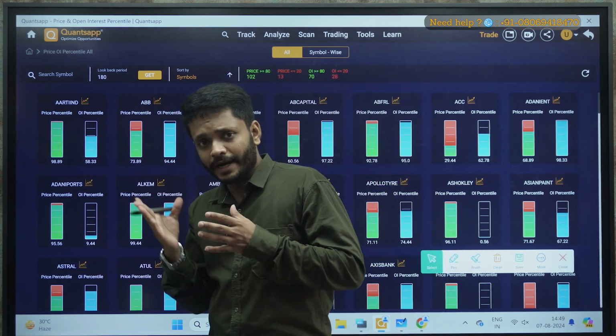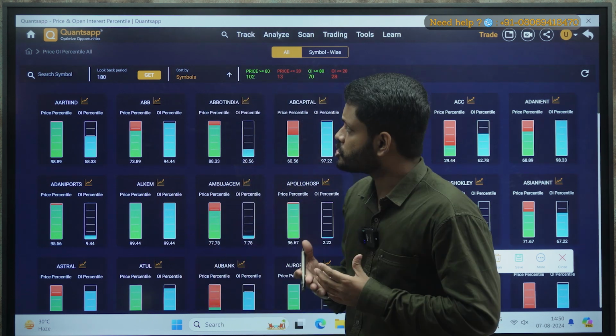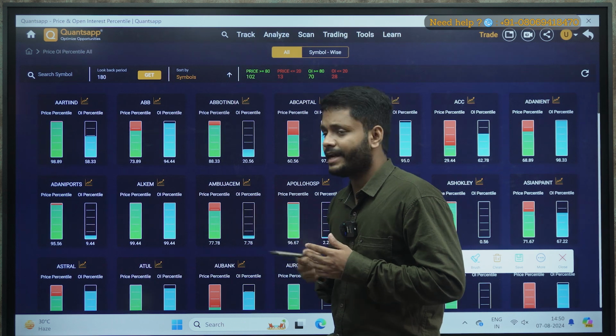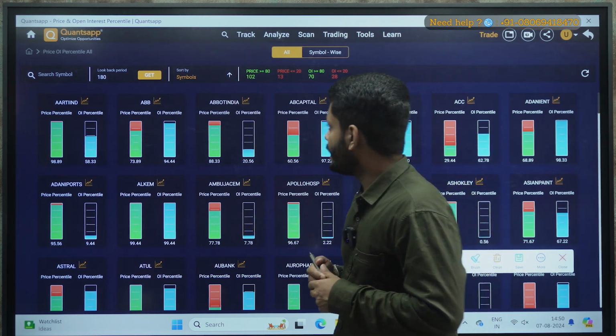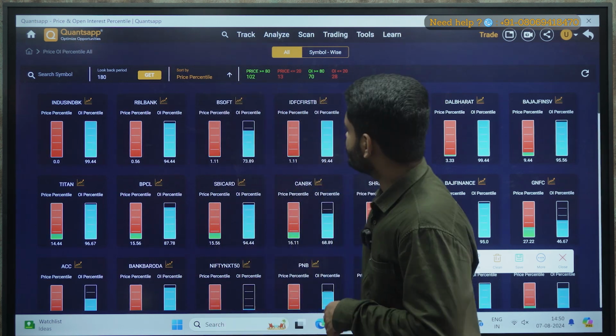If you are trying to reduce the lookback period, you will definitely get more trades, but I'm not sure about the quality of the trades. If you keep it as 180, this is tried and tested, definitely you will get some quality trades over here. So sort by symbols, just click on price percentile.